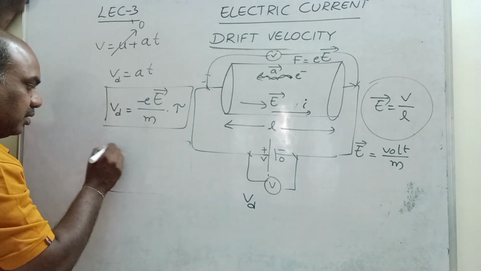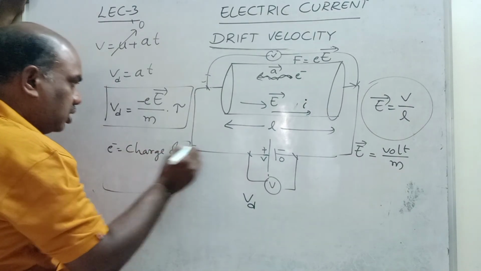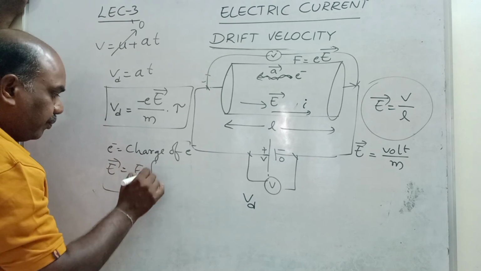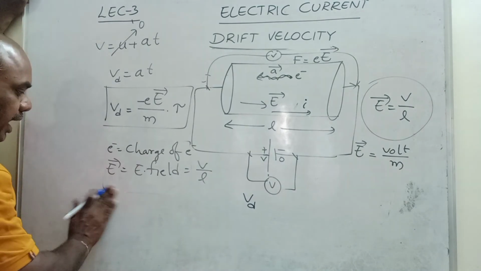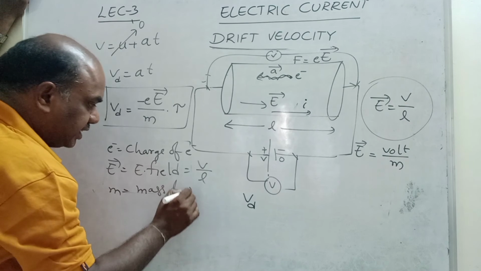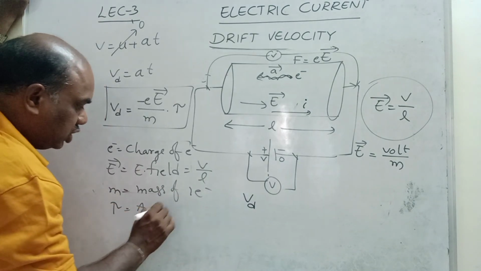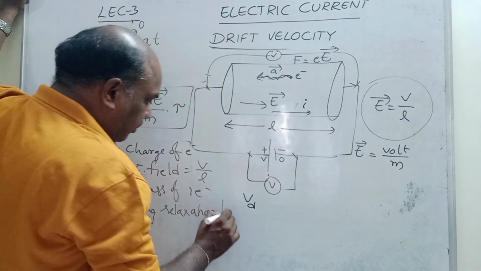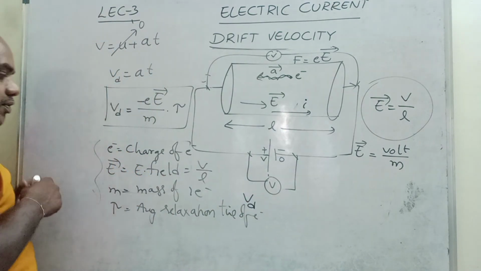E is the charge of one electron. E is the electric field, with the formula V by L, potential difference by length, and m is the mass of a single electron, and tau is the average relaxation time of the electron. These are the terms, and Vd is the drift speed.